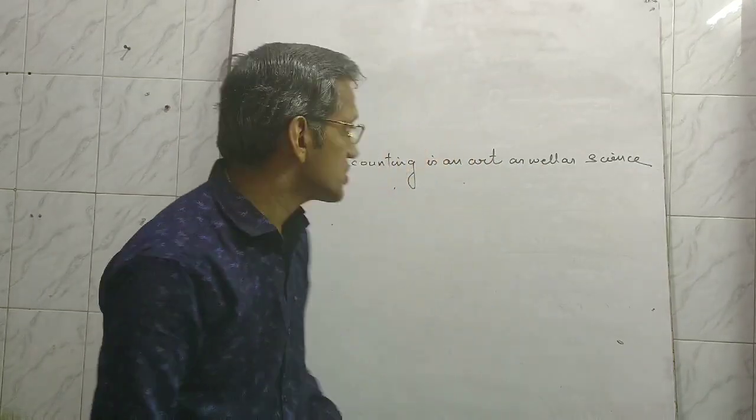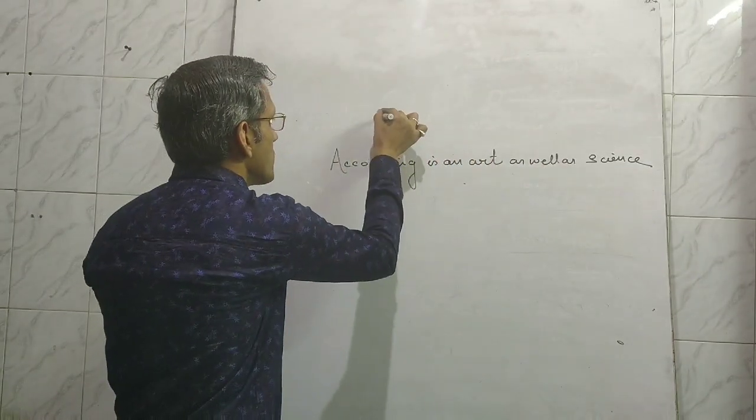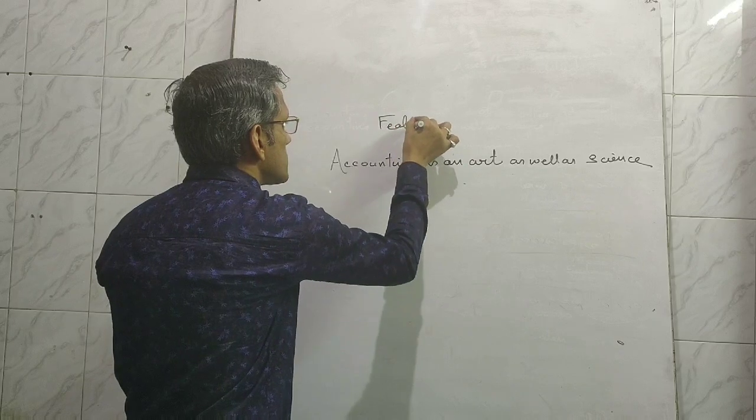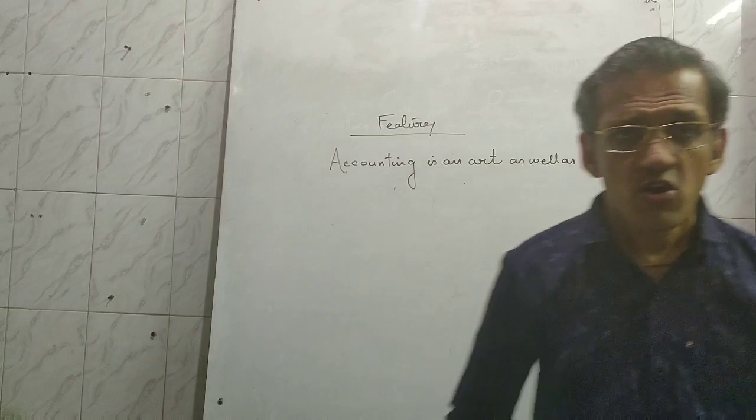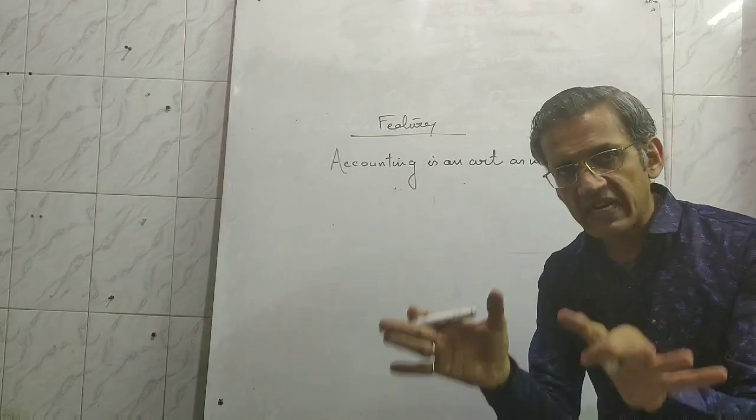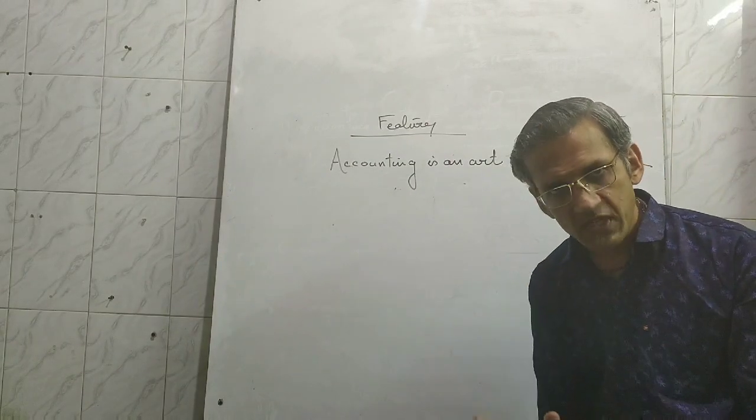Now, after the definition, let's discuss the features of accounting. We know that accounting is an art, it's a technique of getting the desired objectives.